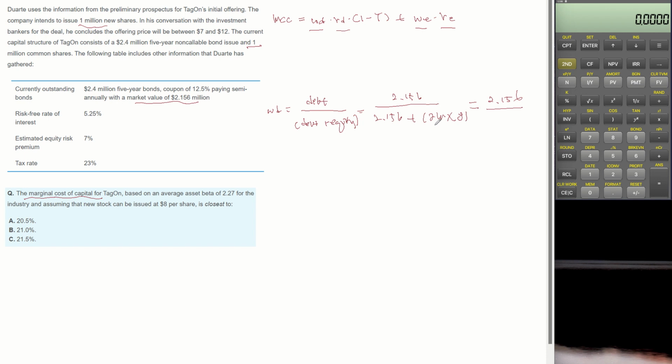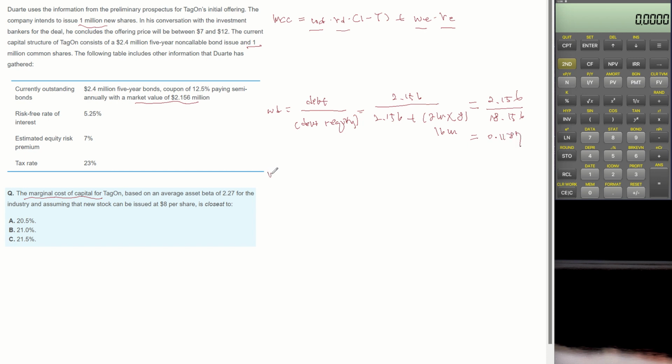So equity market value becomes 16 million and the market value of total capital becomes 18.156 million. And weight of debt becomes 0.1187.